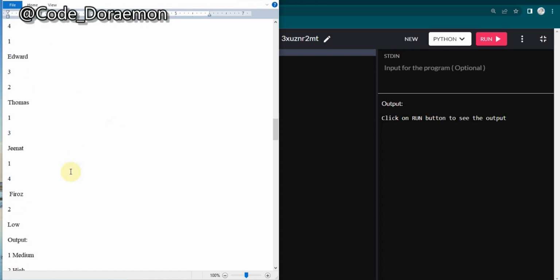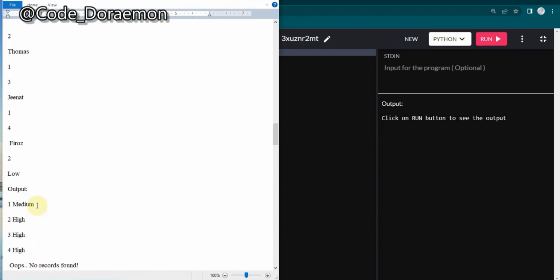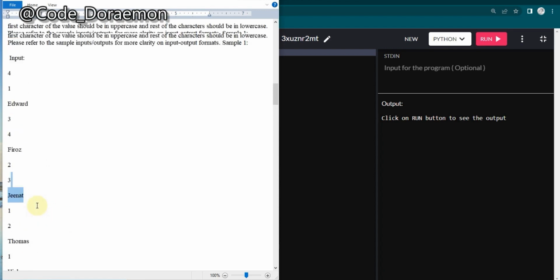Done. So now over here you can see the same thing. Over here it is given as low. Unfortunately there is nothing marked as low over here, so it is printed as "oops, no record found". And yeah, so let's start with our coding.